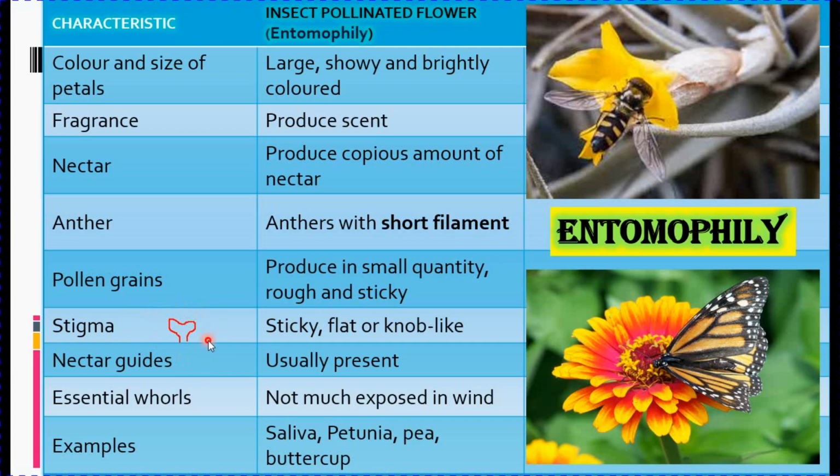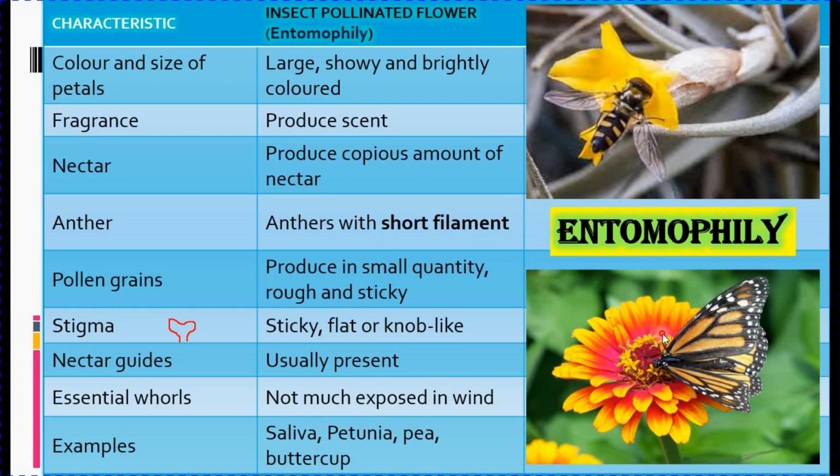Apart from these qualities, nectar guides are usually present in insect pollinated flowers. Now what is a nectar guide? Nectar guides are those indications or markings on the petals of the flower. Like in this flower you can see this bright red color.